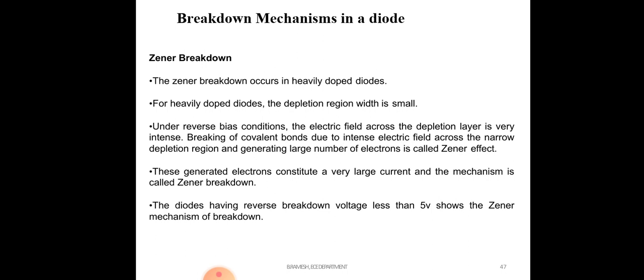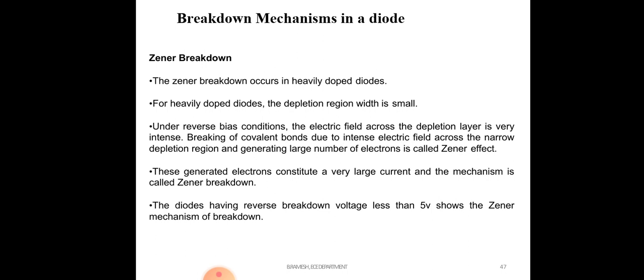Now the Zener breakdown. Zener breakdown generally occurs in a Zener diode, and in heavily doped diodes in general, such as Zener diodes and tunnel diodes.